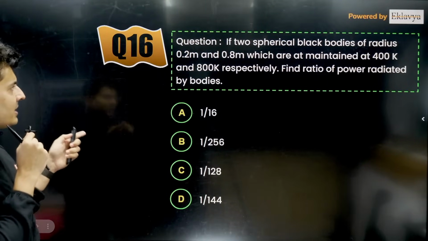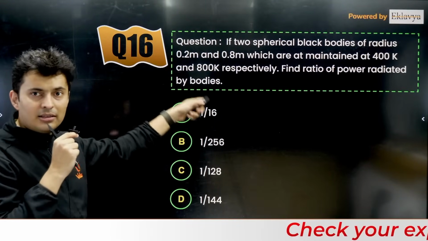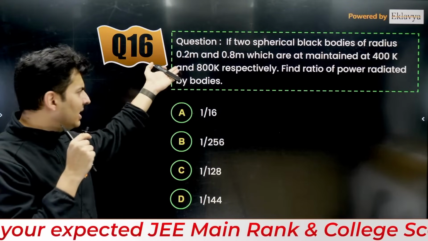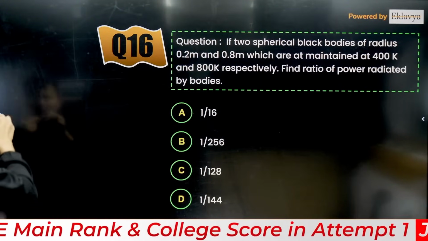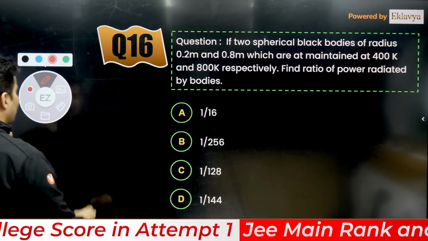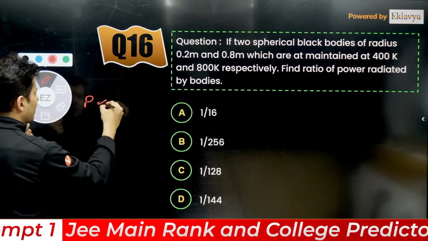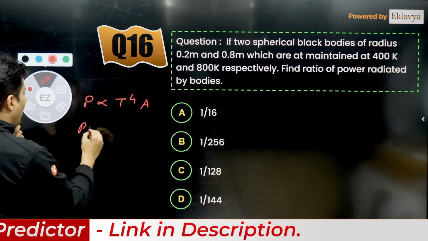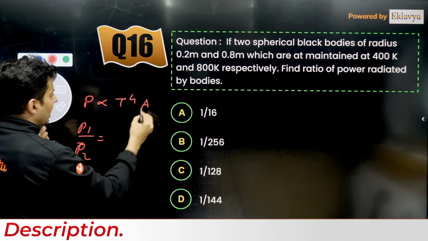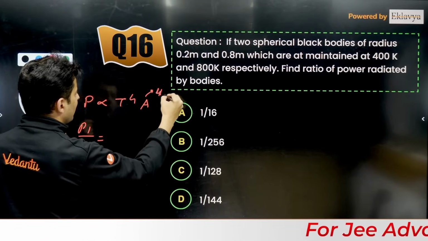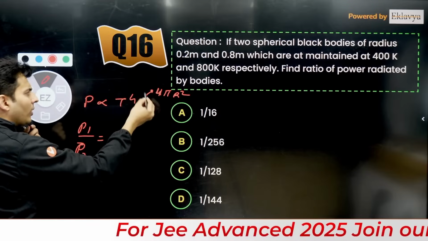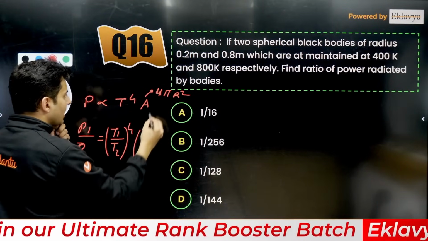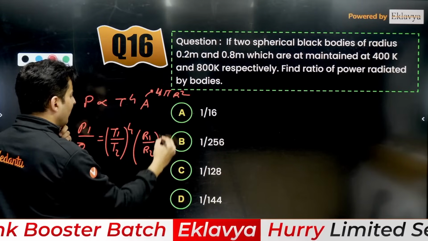If two black bodies, this question we just did a few days back in the mock test on this channel. How is the power proportional to the temperature? Find the ratio of the power radiated by the bodies. The power radiated is proportional to T raised to 4, and also the area. So power 1 by power 2, and area is 4 pi r square. So T1 by T2 whole raised to 4 and R1 by R2 whole raised to 2.